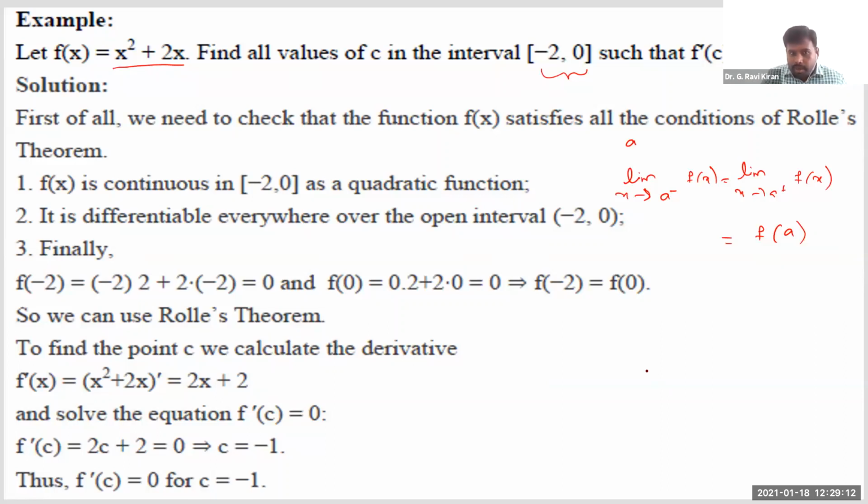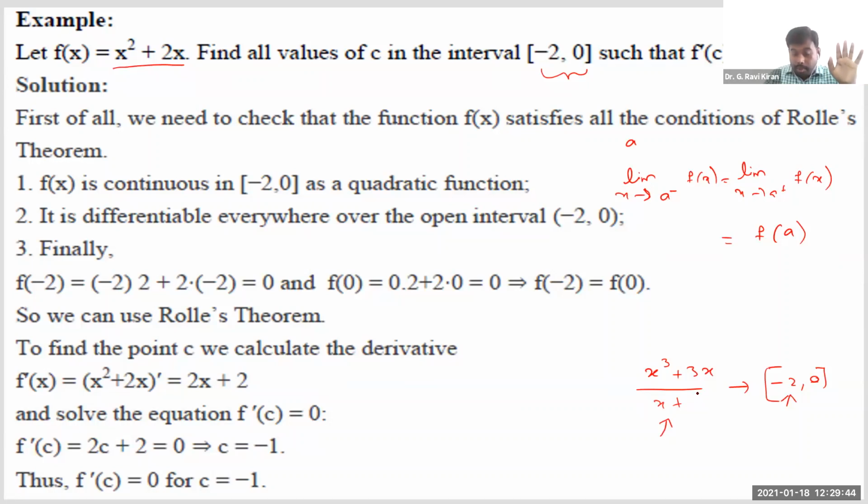See, for example, if you are given a rational function of this kind, (x cube plus 3x) divided by (x plus 2), if let us say this function is defined in the interval minus 2 comma 0, right? Understand, when you take x is equal to minus 2, you are getting a 0 in the denominator, isn't it? Since you are getting a 0 in the denominator at this point minus 2, that function doesn't exist. When the function doesn't exist, it is not continuous, right?